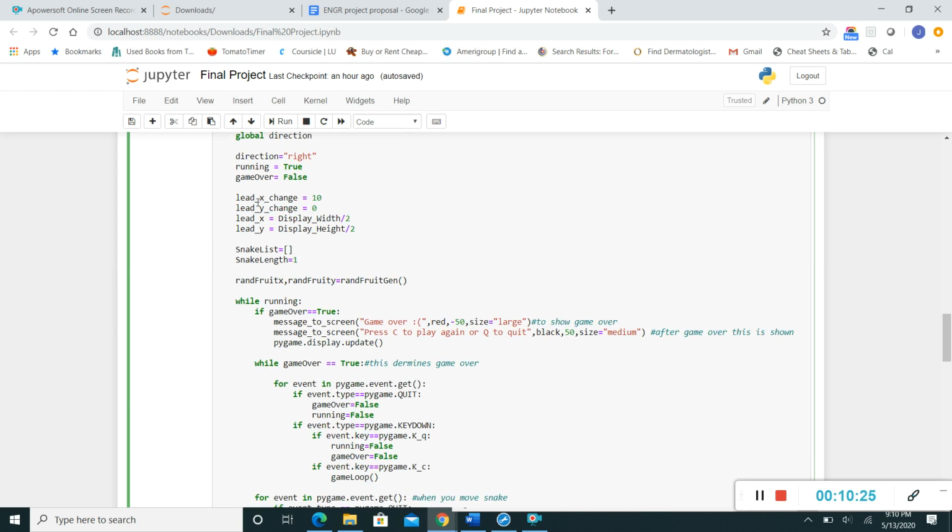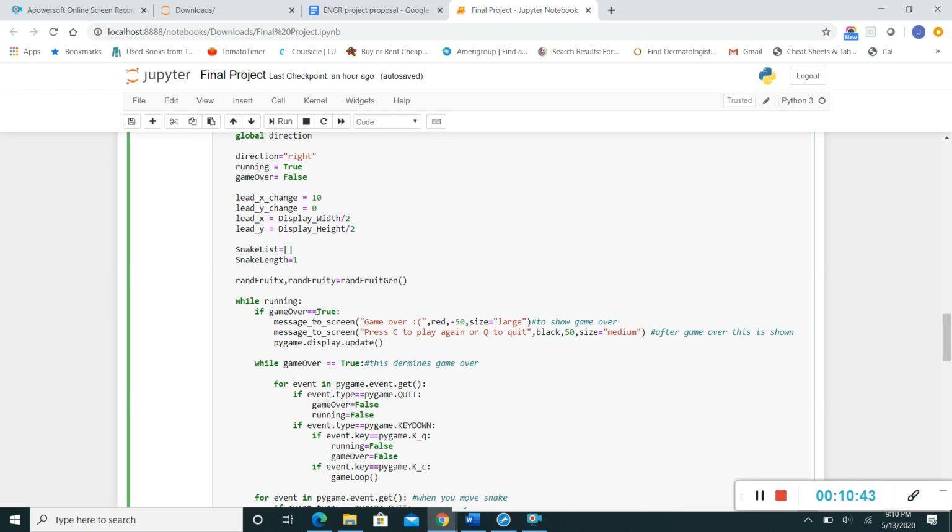So you're going to need the lead x change, the lead y change. The lead x will be display width divided by 2. The lead y will be display height divided by 2. The snake list is brackets, the snake length is 1. And then random fruit x and random fruit y will be the random fruit generator.